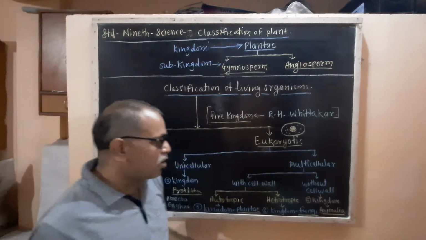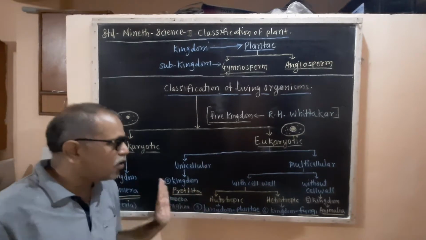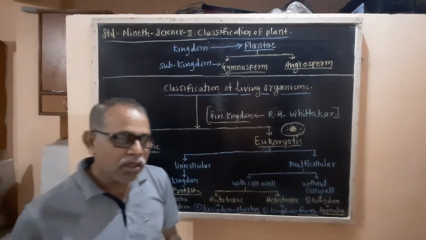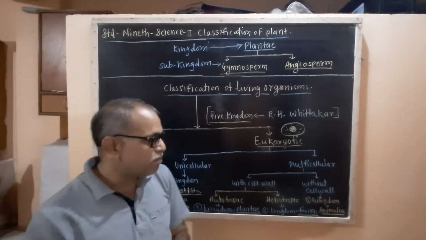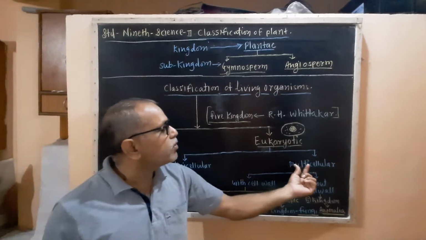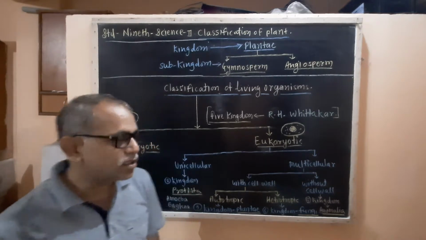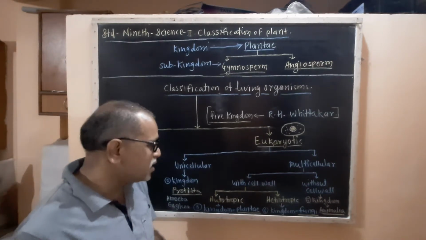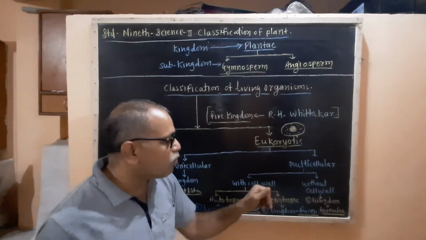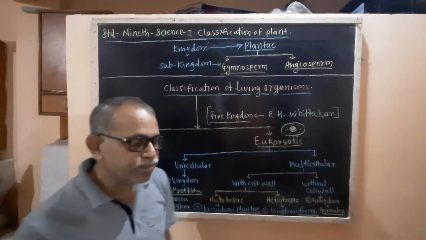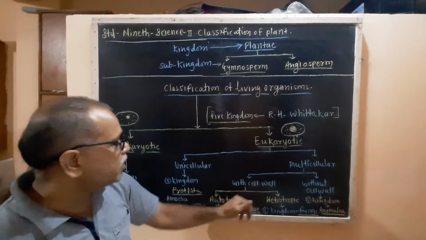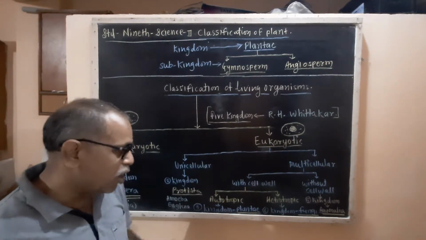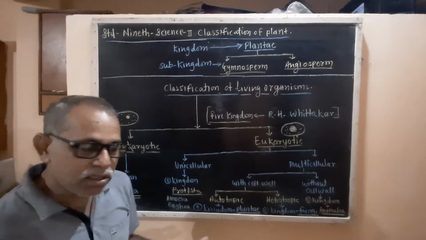While in multicellular organisms, this is the first part of these eukaryotic cells. Now the second part, the multicellular organisms, there are a number of cells, and these cells are classified into two subgroups, that is, cells with a cell wall and cells without a cell wall. Now the cells with a cell wall are also classified into two groups according to their nutrition mode.